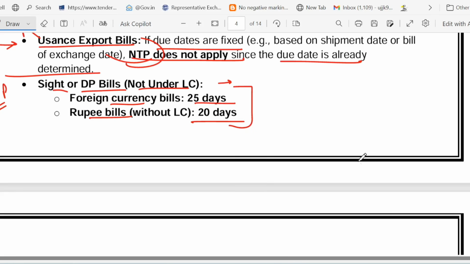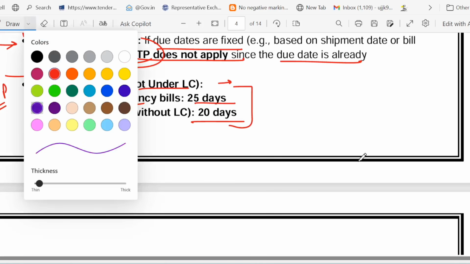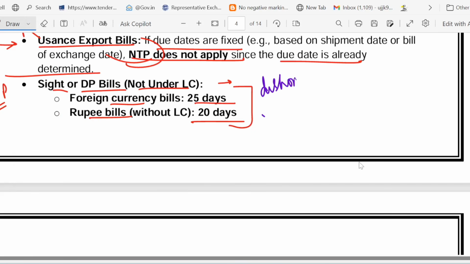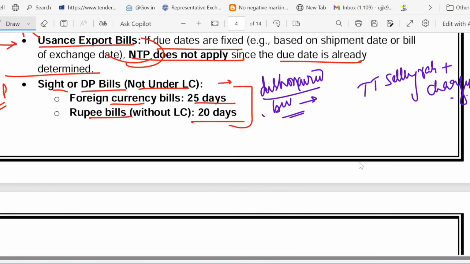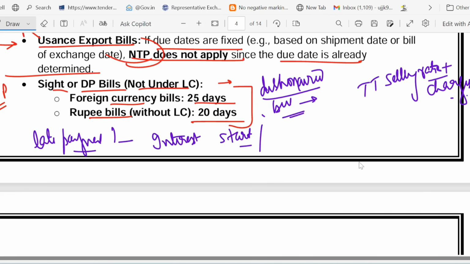Let's summarize it quickly. First of all, we talked about the dishonored bill. What is the meaning of a dishonored bill? The bank recovers at the TT selling rate, plus charges will apply. Remember it: TT selling rate plus charges. What about late payment? In the case of late payment, interest will start as per the RBI rule. So for dishonoring, TT selling rate plus charges apply; if late payment is there, interest starts as per the RBI rule.